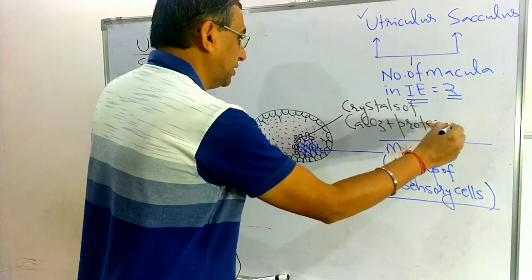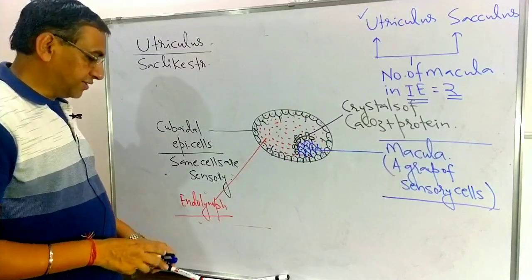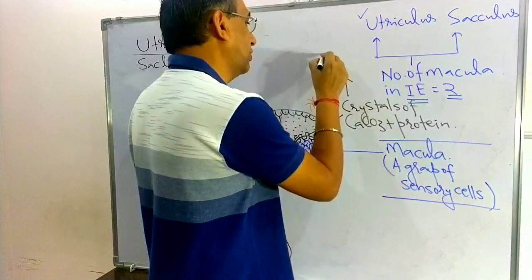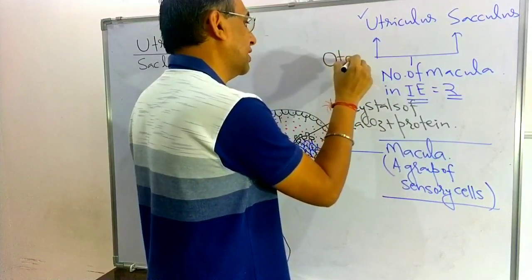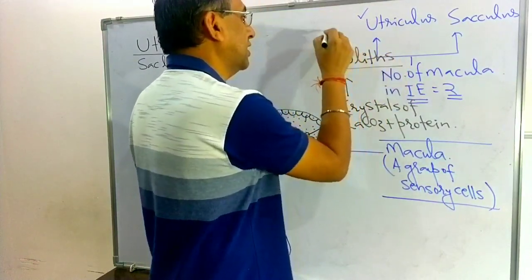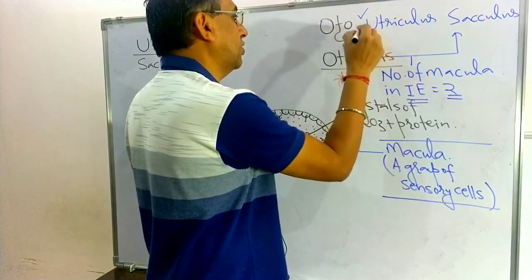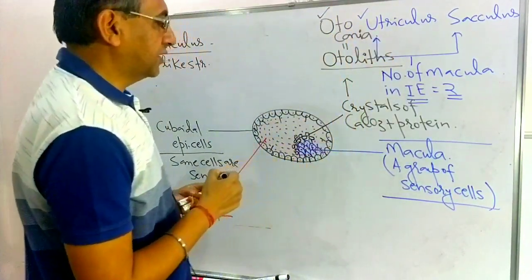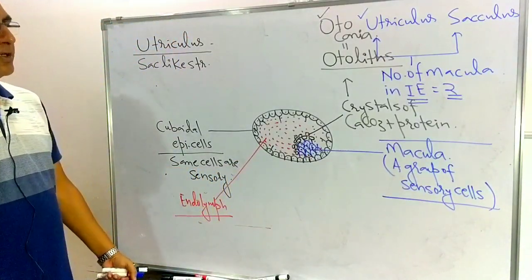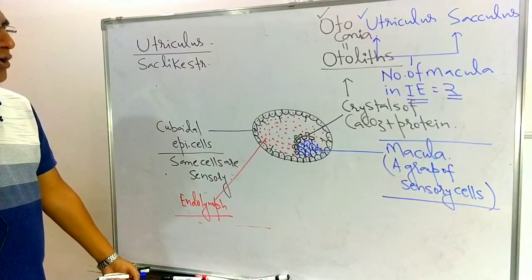In contact with the macula, crystals made up of calcium carbonate and proteins are present. They are known as the otoliths, or otoconia here.